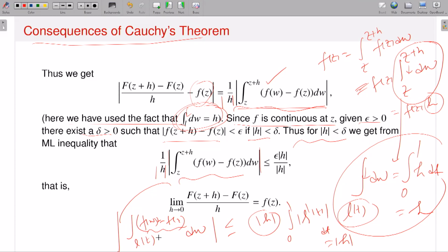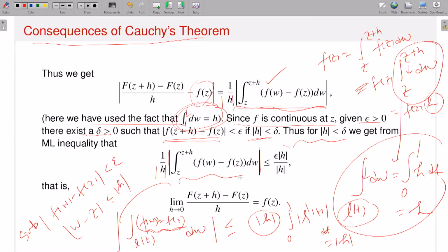That is okay. And what is M? M is the supremum of the integrand, that means the absolute value of f of w minus f of z, right? And w runs from z to z plus h. So the distance between w and z is always dominated by mod h, and mod h is less than delta. Now if mod h is less than delta, that means the distance between w and z is less than delta. So by the continuity, f of z plus h minus f of z, that means f of w minus f of z, is less than epsilon. So therefore the supremum is less than epsilon. So therefore M is less than epsilon.